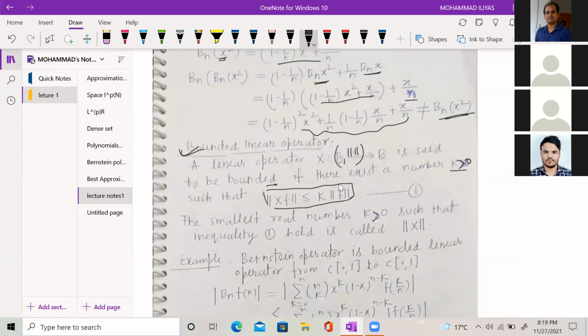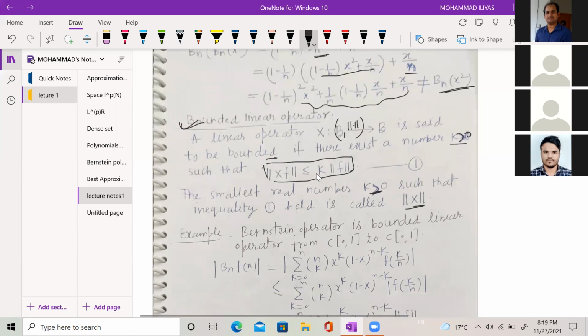If such a number k exists, then we say that T is bounded. The smallest real number k bigger than 0, if it exists, for which inequality 1 is satisfied, is called the norm of T.